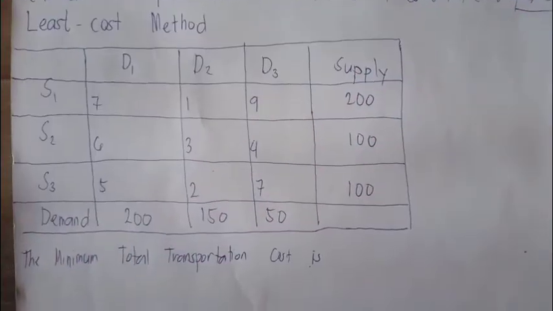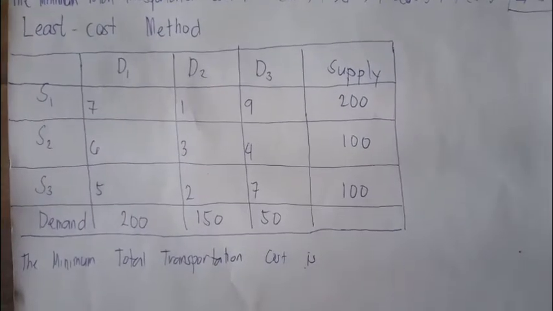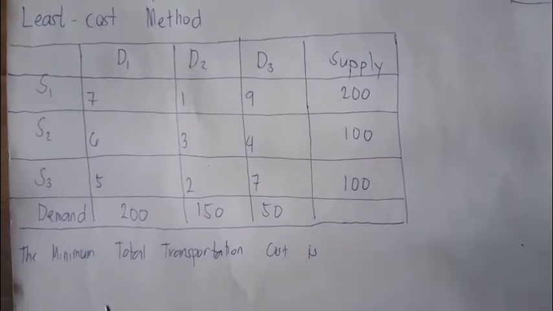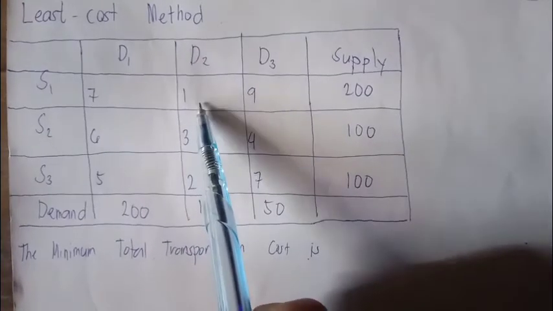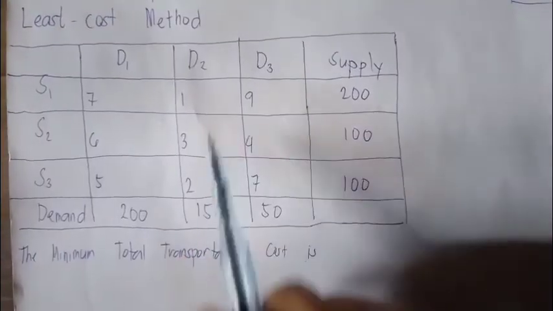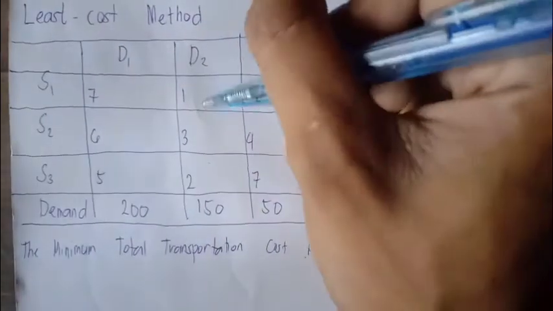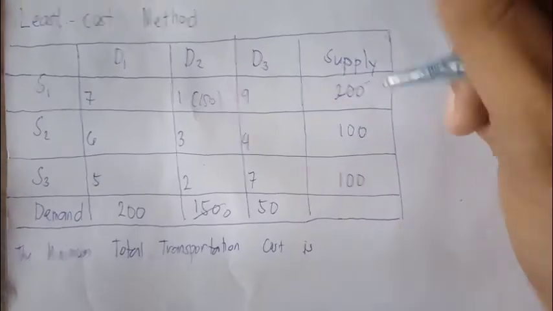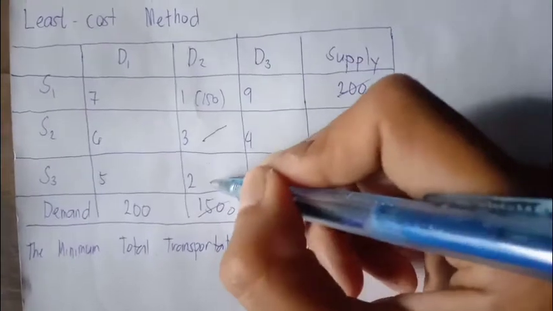Just the same table that we will be using. But in this least cost method, from the word itself, least, we should start from the least number on the cell. As we could see, there is 1 here, so this is the least among the numbers. So 1, on the demand there is 150 and the supply is 200. So let us put a 150 here. So this would be 0, and this one would be 50, because 200 minus 150 is 50. So we should eliminate this one.